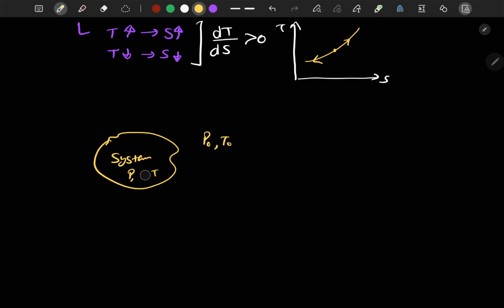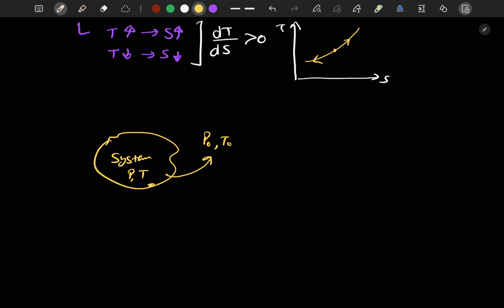Let's remove the volume term and consider pressure and temperature as p and T. What will happen if the system is at pressure p and T and the surrounding is at p node and T node? There always exists an opportunity for this system to produce some work. However, as the state of the system draws closer and closer to the ambient state, this opportunity decreases.